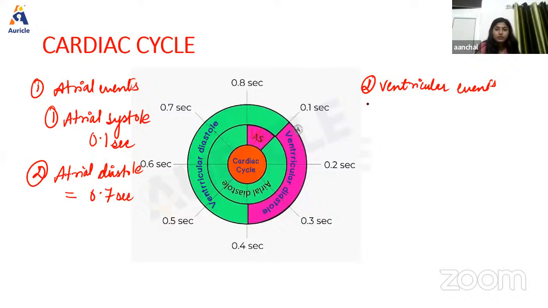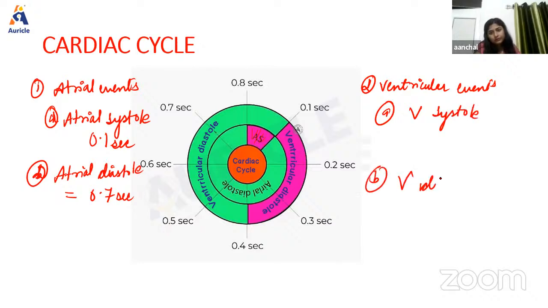Now talking about the ventricular events, so again we have ventricular systole and ventricular diastole. Okay, so the duration of ventricular systole, as we can see in the diagram also, is starting from here to here. Okay, so it is 0.3 second and the ventricular diastole is 0.5 second. And the total duration of cardiac cycle is 0.8 second. Right. Now we're going to discuss the different events and what is going on in all those events.